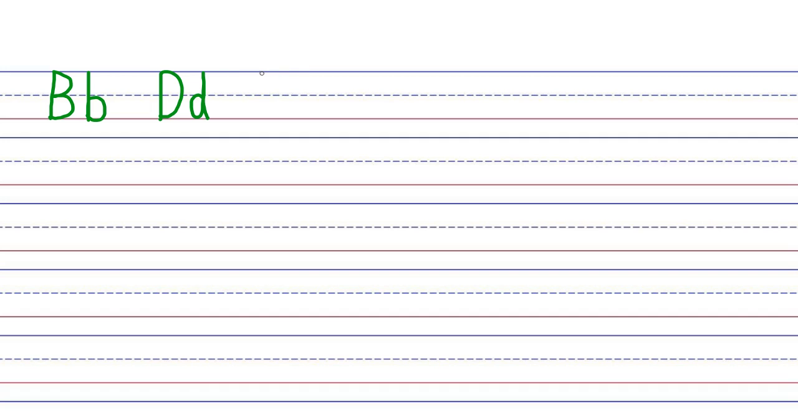Our next letter is the letter F. Here's a capital F. Here's a lowercase f. What sound does it make? Our next letter is the letter H. Here's a capital H. Here's a lowercase h. What sound does it make?